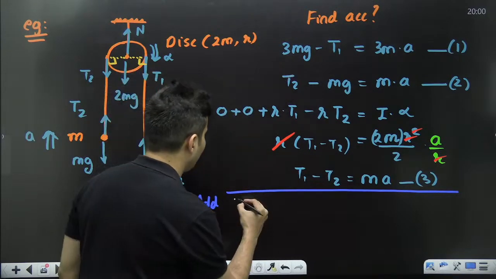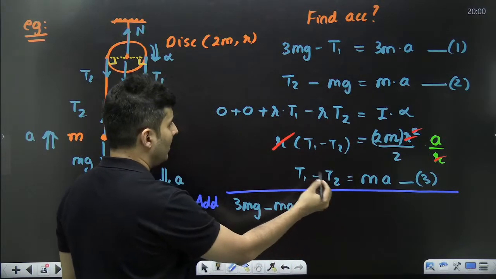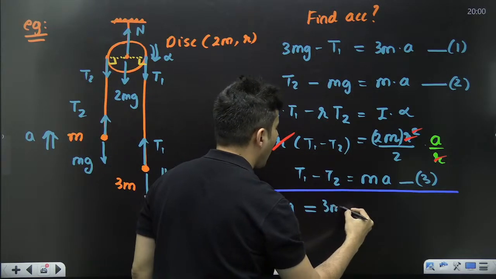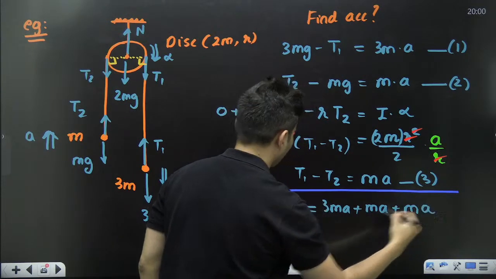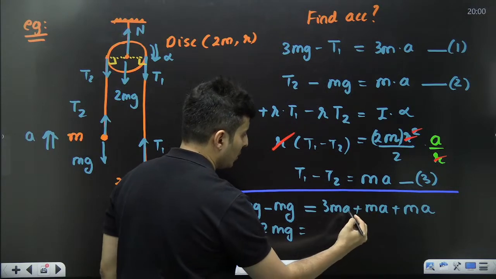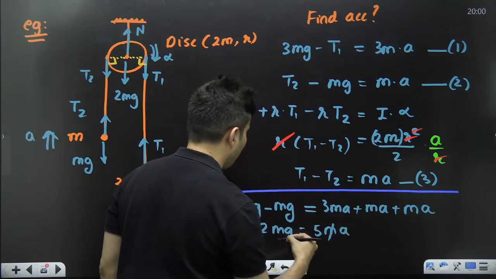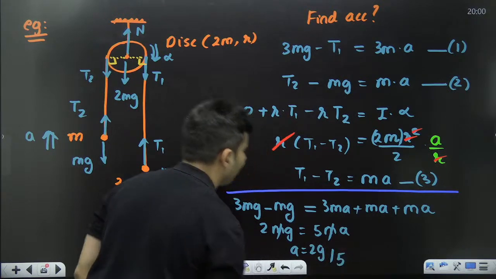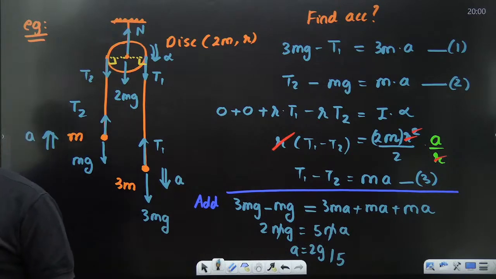So you will be left with 3mg minus mg is equal to 3ma plus ma plus ma. So 3mg minus mg is 2mg is equal to 5ma. m cancels. So a will be 2g by 5. That's the answer. Got it, guys?